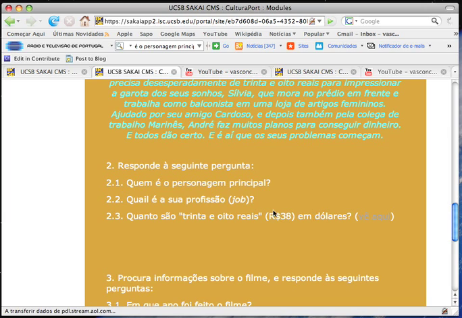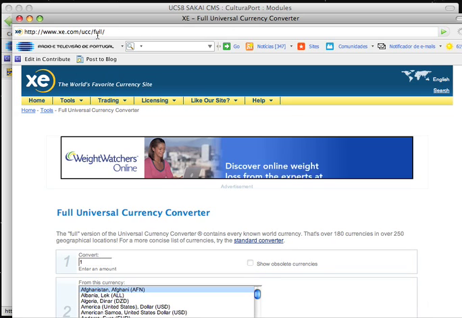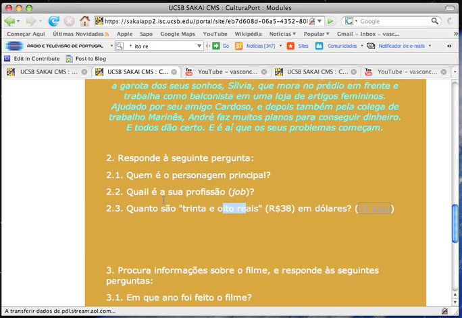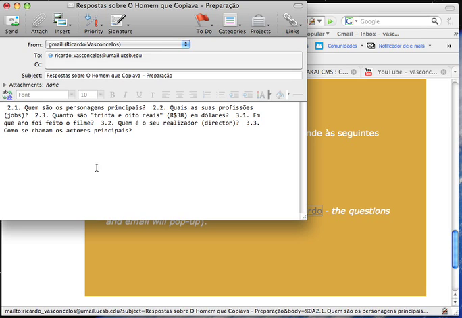Other activities work with the fact that you are on the environment that relates to hypertext, right? So it says here that André needs 38 reais. So how much is actually 38 reais? You can click here and you'll be taken to a currency converter web page. So it's also a cultural topic. So actually you know how much money he needs, and I can tell it's not very much. You can also look for information about the film, general information about the film, and then you can submit your answers to your teacher. If you click here, you'll also have the questions already written down, so you just have to write your answers.